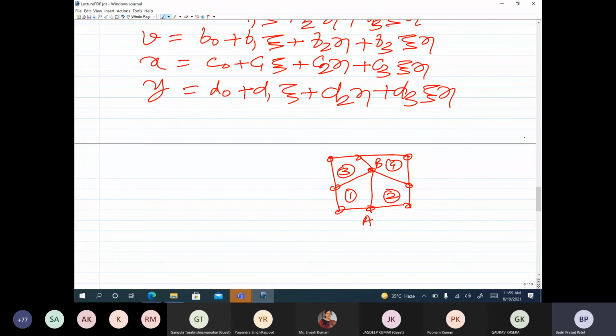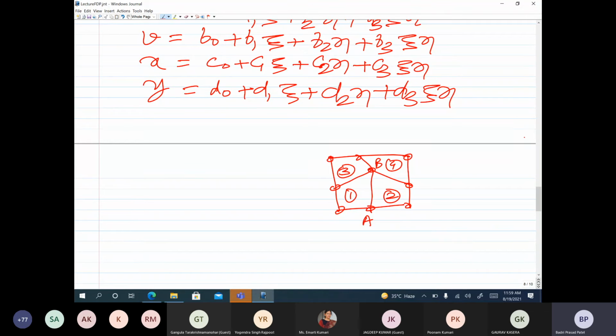Now if we look at the variation of u along AB from element 1, and the variation of u or v along AB from element 2, they should be the same to satisfy the compatibility condition, that is, continuity of u and v along AB from elements 1 and 2.